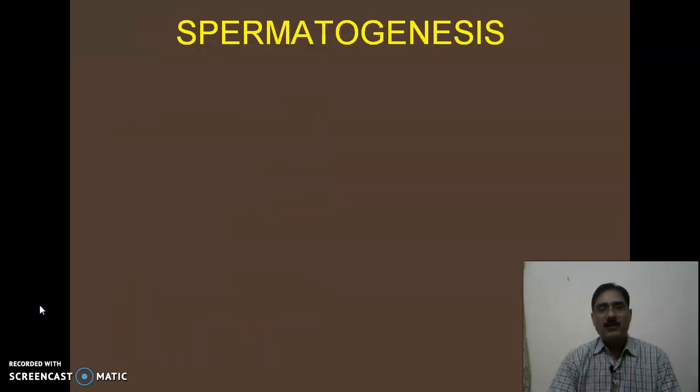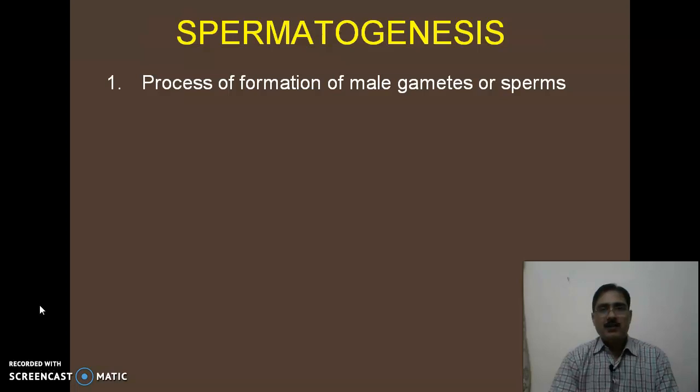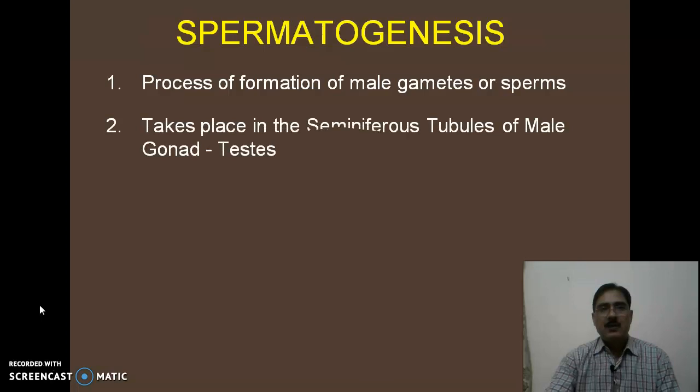Now, what is spermatogenesis? It is a process through which male gametes, or sperms, are formed in the male gonad, which is a primary sex organ. It takes place in the seminiferous tubules of the testes.